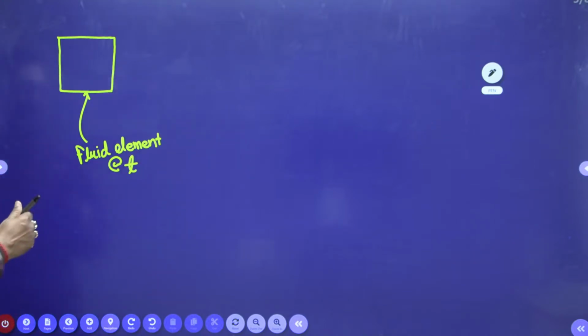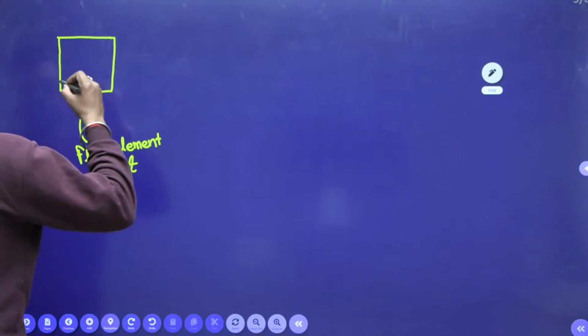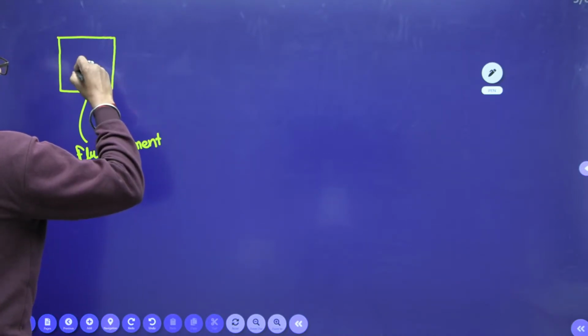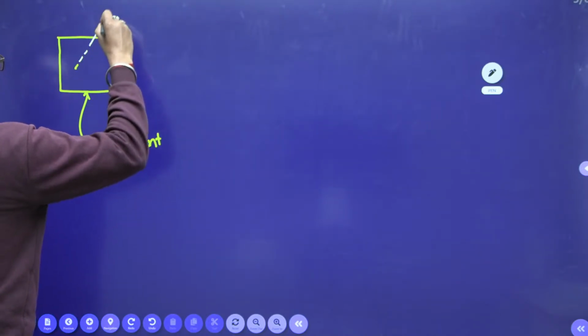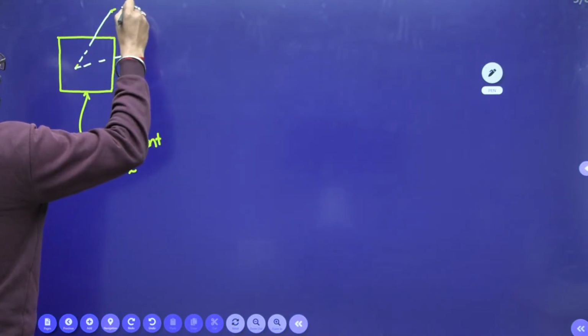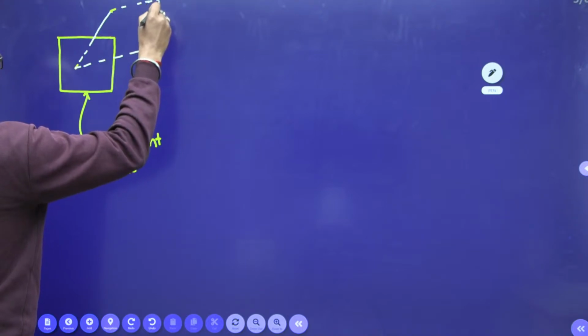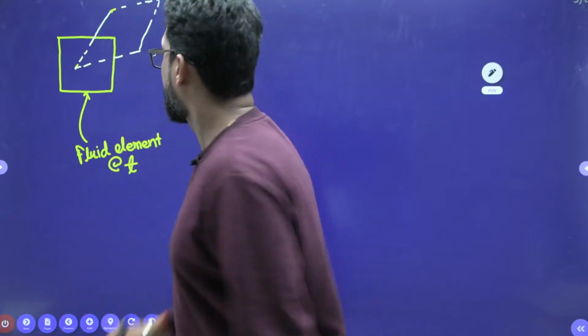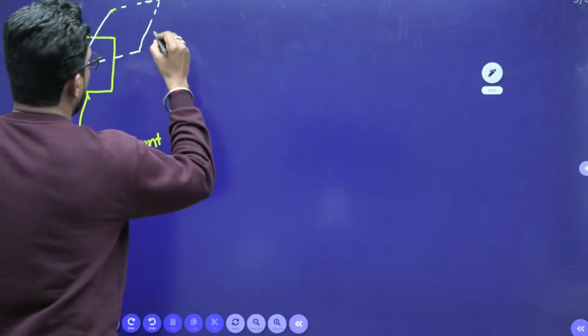Now, at time t plus delta t, this element will deform, obviously. Let's suppose after t plus delta t, this fluid element will deform like that.